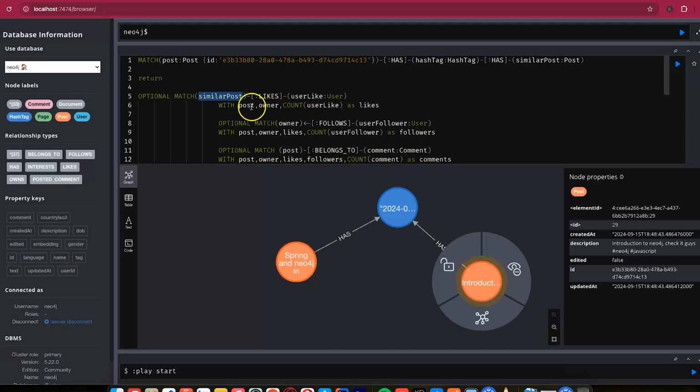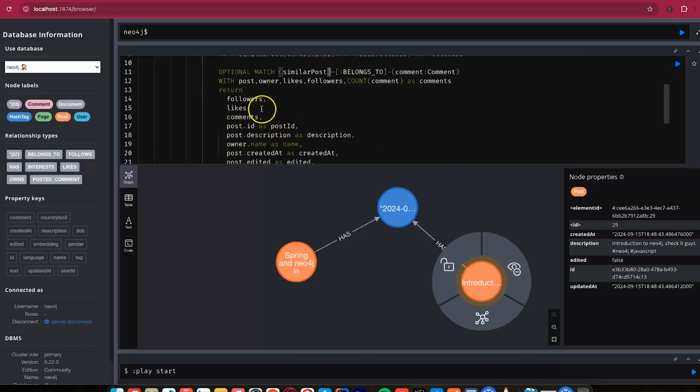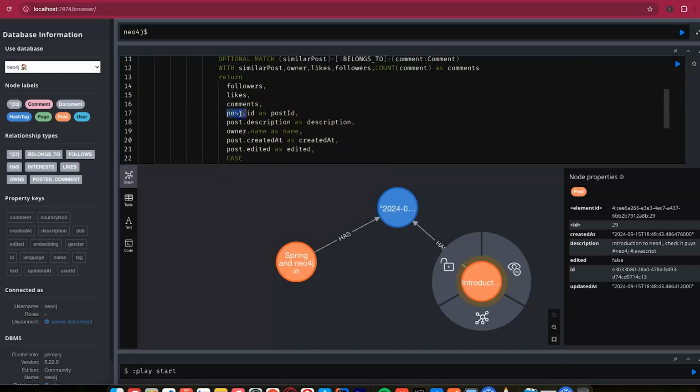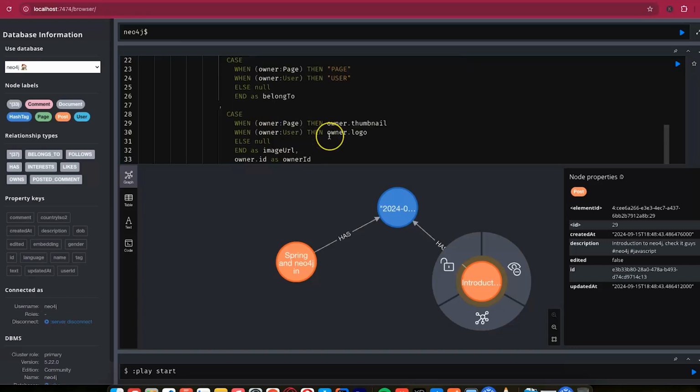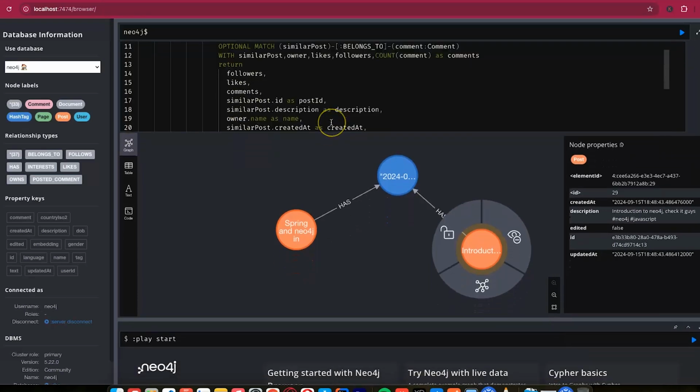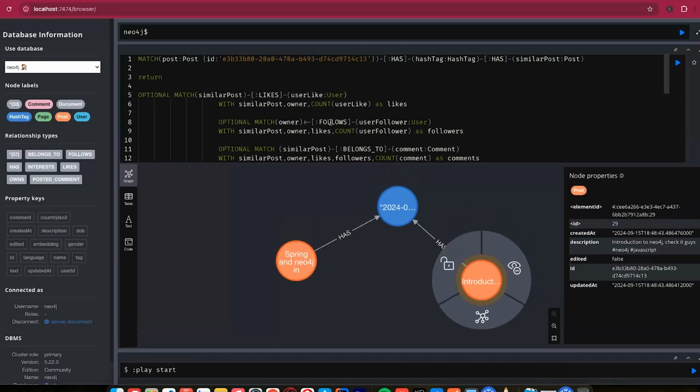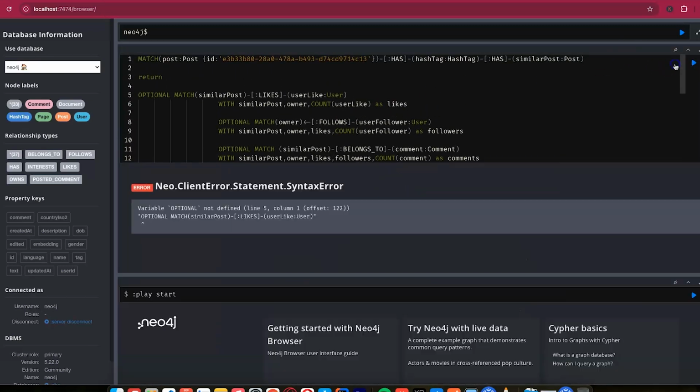So let's replace this with the post, and we can replace the post with the post, because we are looking for the similar post. I think we are okay here. So let me try to look at this one.